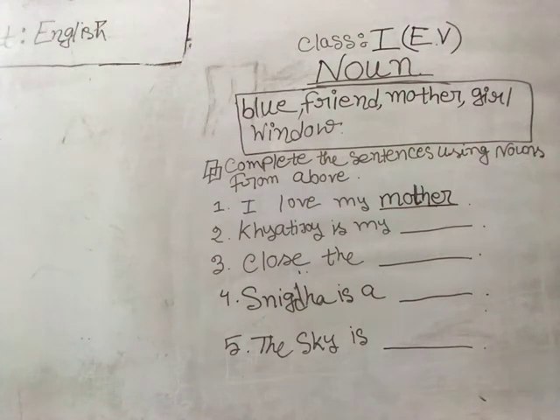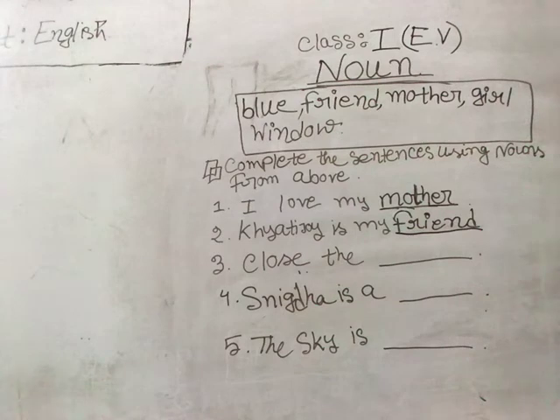Remember the boy from your class, Khatijoy, and he is your friend, isn't he? Yes. So Khatijoy is my what? What should we put here? Blue, mother, girl, window? No, none of this. Rather, we should put here friend. So please put the option friend here. So here we got our correct answer: Khatijoy is my friend.